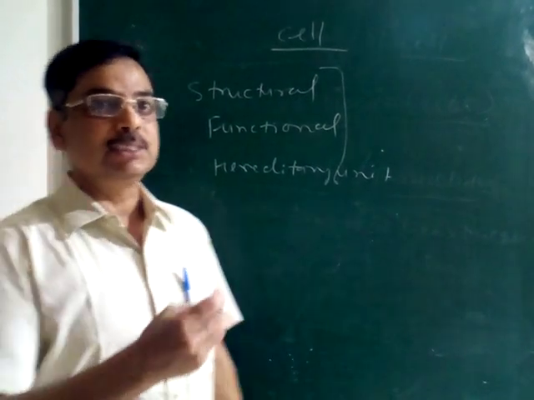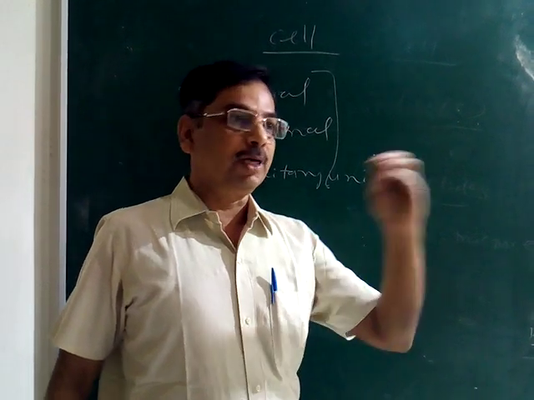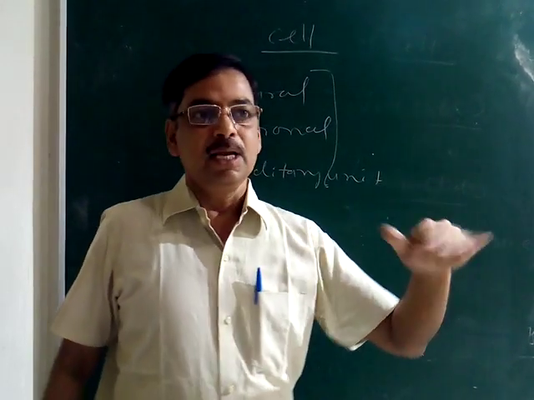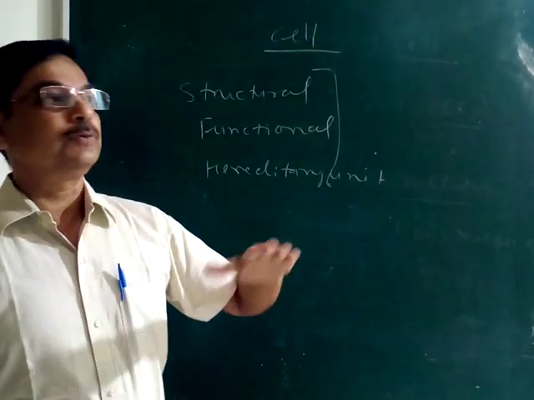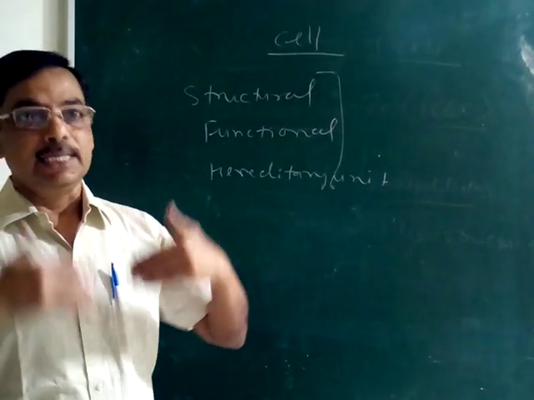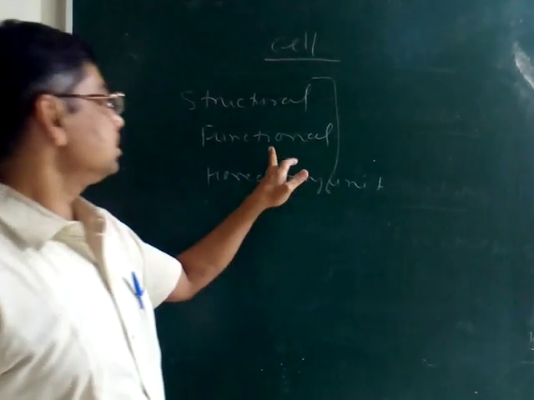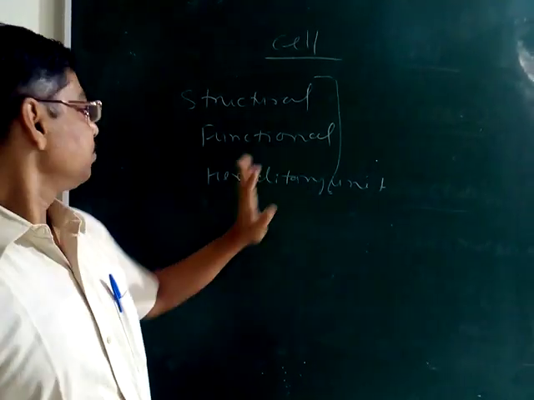The cell responsible for digestion will work in your body in the similar way as in our body. Likewise, the cell responsible for reproduction will work in the same manner in other living organisms also. So that is the functional unit of all living organisms.